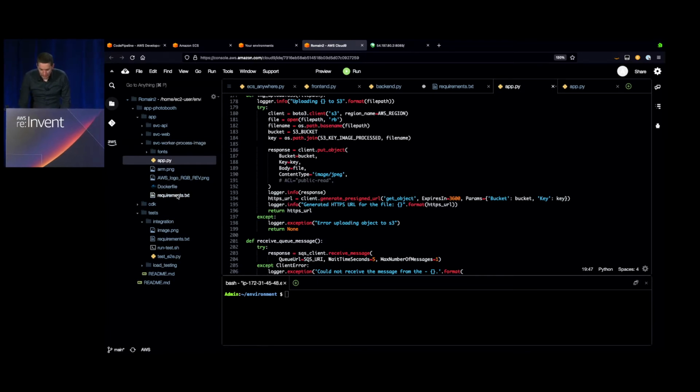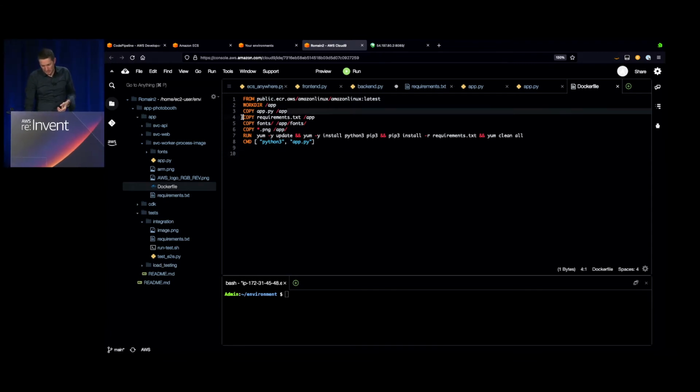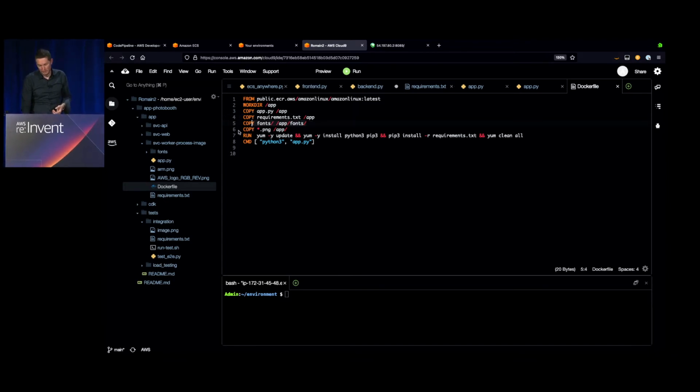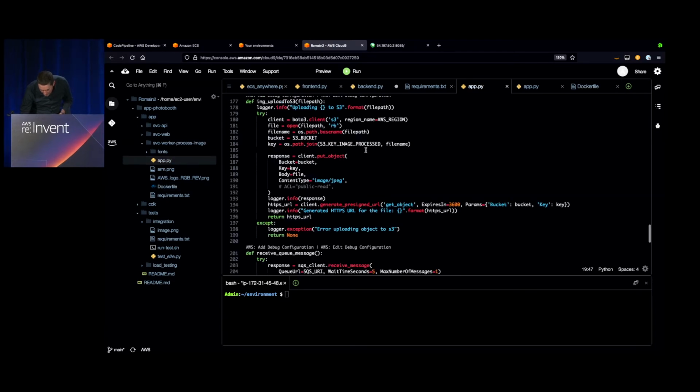I can see that here I have my requirements.txt, which is basically my dependencies from Python, and then I have my Dockerfile, which aggregates the code, the dependencies in terms of Python, but also my fonts and all the images that I need to create my artifacts. So that's the part of my dependencies.